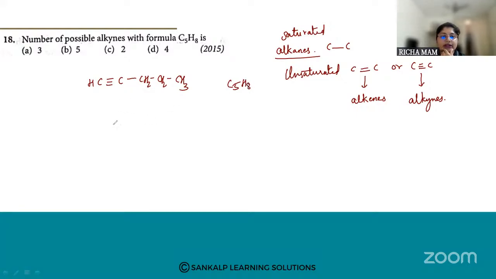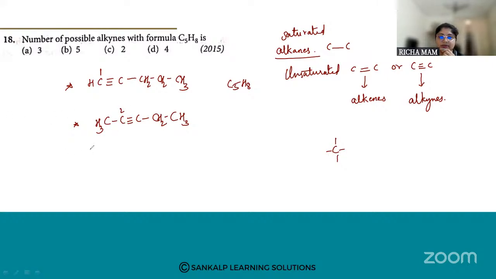Second possibility, what can I do? Again, I'll write 5 carbons. I had introduced the triple bond on the first carbon. Now, in the second possible structure, I'll put it in between the second and third carbon. Now balance the hydrogen atoms, so that your carbon satisfies tetravalency.